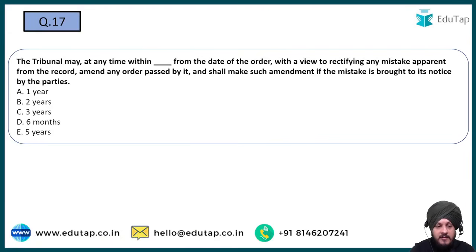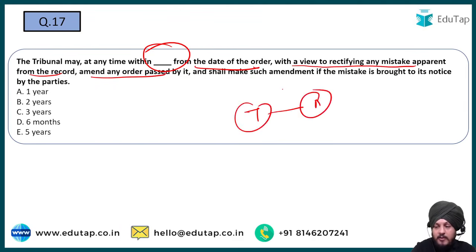Question number 17, which is I think the last question. So the tribunal may at any time within dash from the date of the order with a view to rectifying any mistakes apparent from the record. So the question is saying that the tribunal may within dash days or within dash years from the date of the order with a view to rectifying any mistake apparent from the record amend any order. तो मतलब जो ट्राइब्यूनल ने ऑर्डर दिया तो उसको अपना ऑर्डर अमेंड करना है, तो वो कितने टाइम में हो सकता है, राइट? And shall make any such amendment if the mistake is brought to its notice by the parties, right?